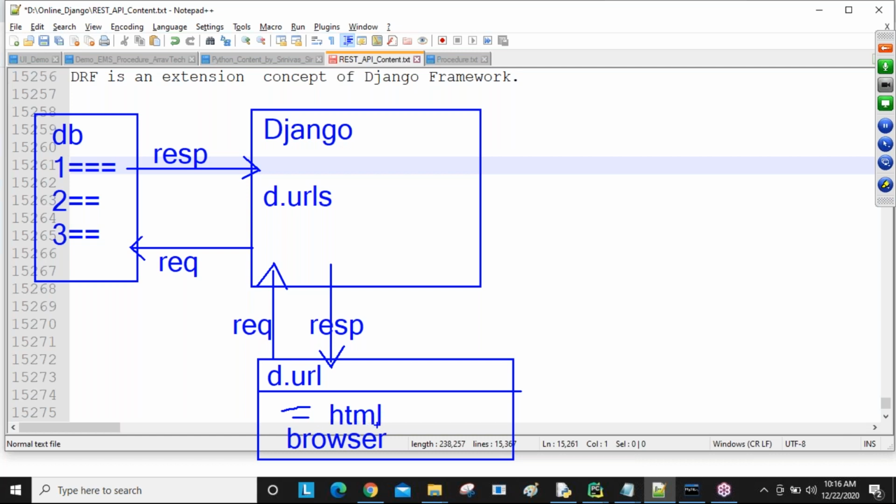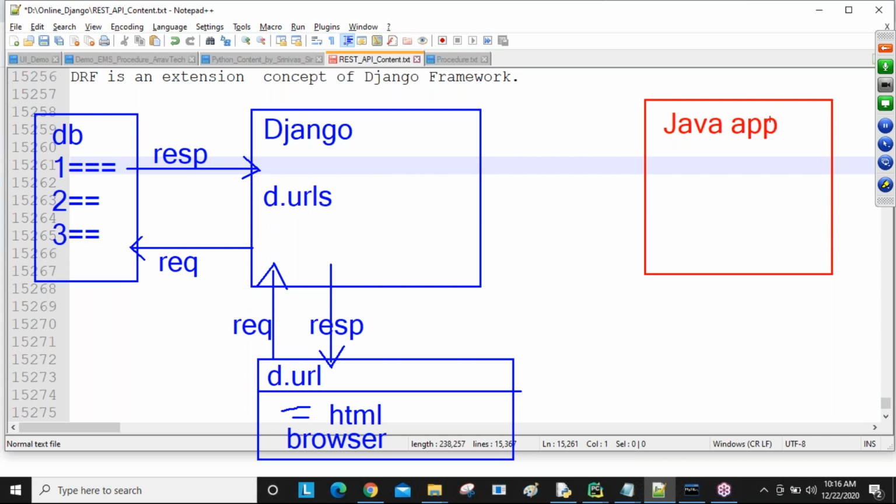But the same HTML response, if we are sending to another application, that is not going to be understood. For example, a Java app. Now my Java application sends the request, guys. I'm telling about app to app communication time. Java is sending the request, and Java is going to get the response back.